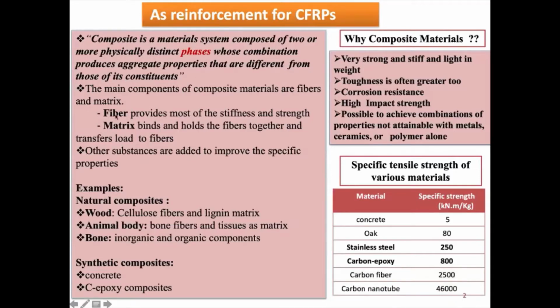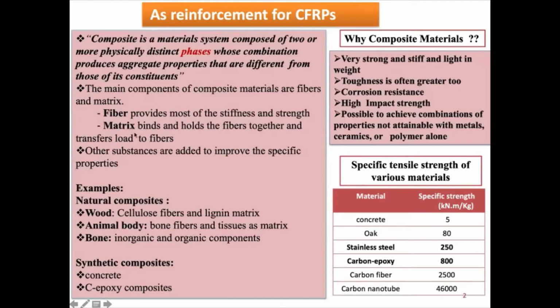You have something called a fiber, which provides the stiffness and strength. It's like concrete, where you lay iron rods; these are like the fibers. Then you have the matrix which binds, and the matrix is nothing but your cement in the case of concrete. The nano reinforcement you are adding sits in between both of them. On one side it has to be compatible with the fiber, and on the other side it has to be compatible with the matrix.